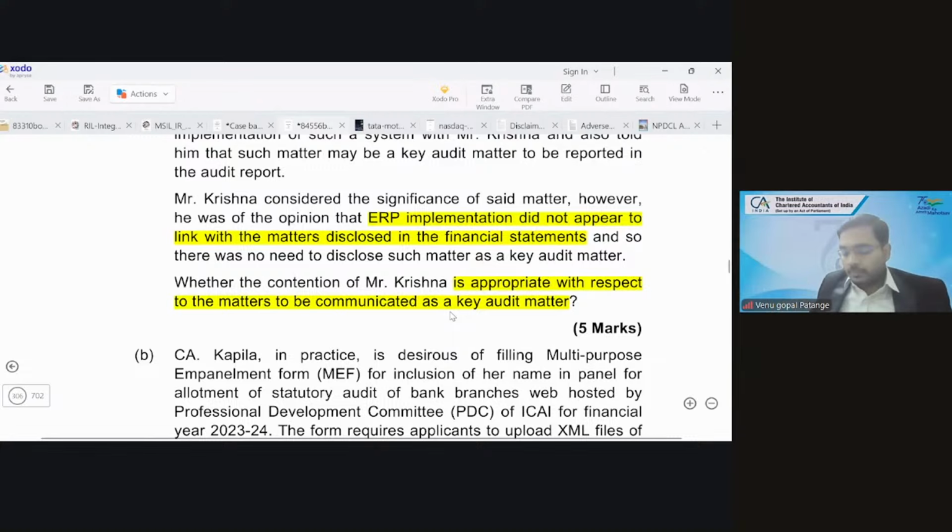What is your view? Sir, the thing is that here two parties are coming as part of 701, and SQC 1 also is applicable over here. I see two points. Point number one, 701: the effect on the audit is significant. SQC 1 is for the firm, it is not for the engagement.